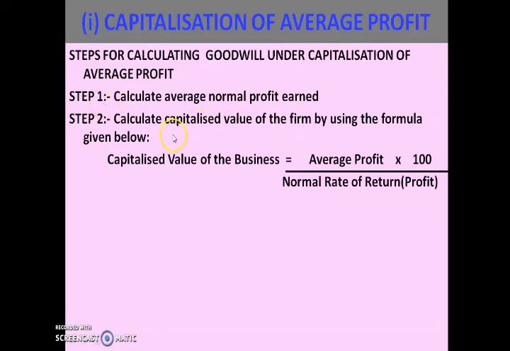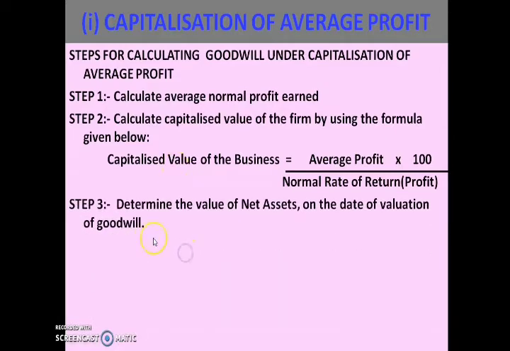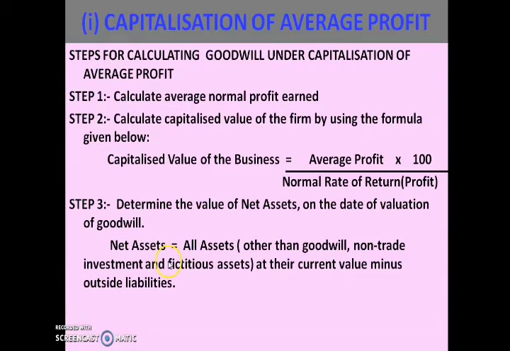Then you have to think about the second step, that is calculation of the capitalized value of the business. The formula goes this way: average profit divided by normal rate of return into 100. Average profit you got from step 1, and the normal rate of return will also be given in the question. All these steps you are familiar with, isn't it? The next step is step 3: determine the value of net asset on the date of valuation of goodwill.